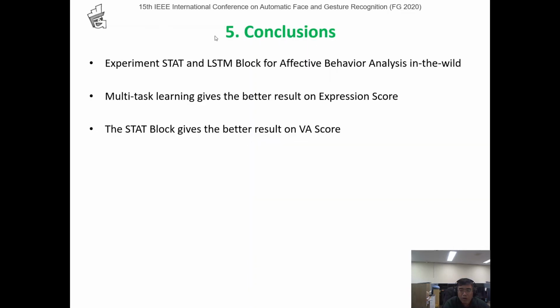Finally, we would like to summarize our presentation. Firstly, we present statistical and LSTM modules applied to affective behavior analysis in the wild. Secondly, multitask learning gave better results on average score with fusion between arousal, valence, and emotion. And the statistical block gave better results on valence-arousal score. Finally, our team achieved a position in check 1 and check 2 in the ABAW Challenge 2020. Thank you for listening.